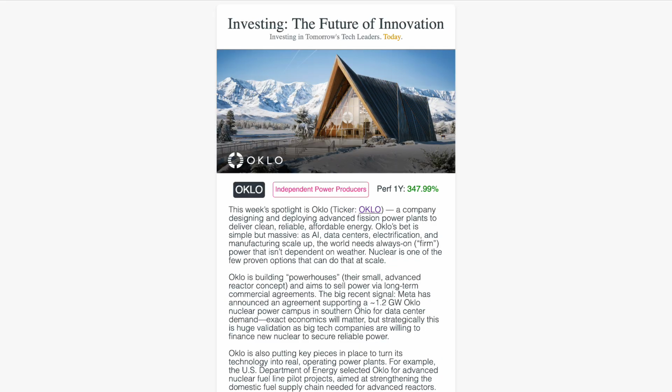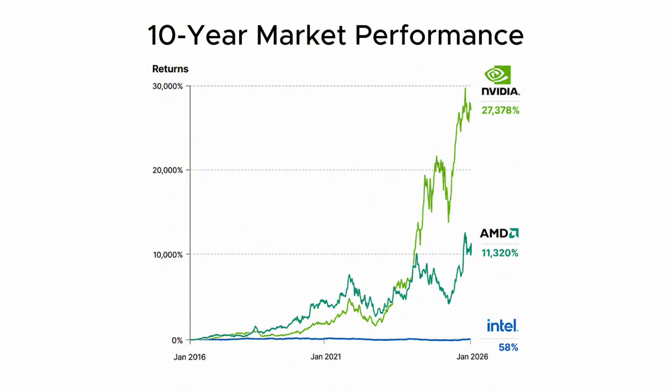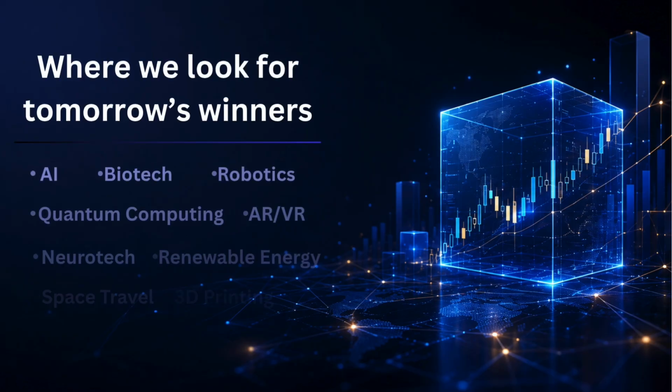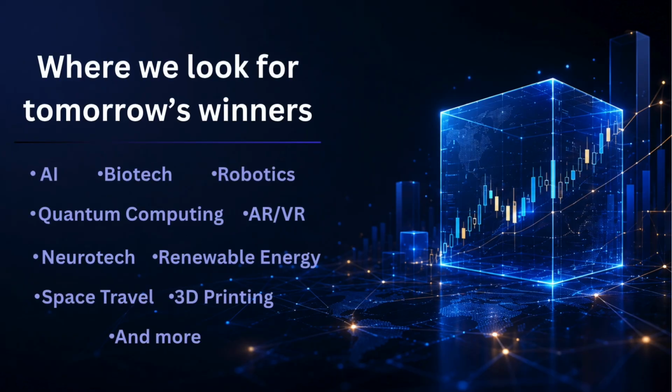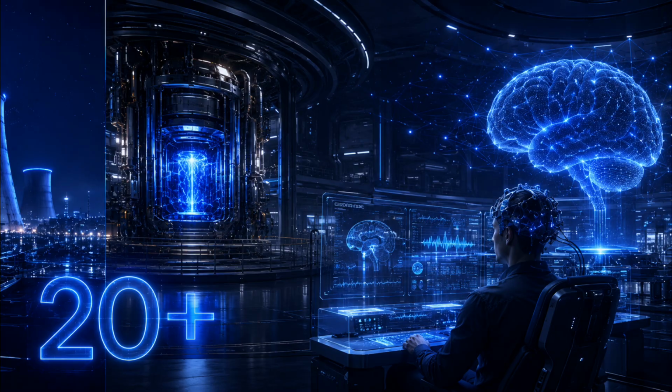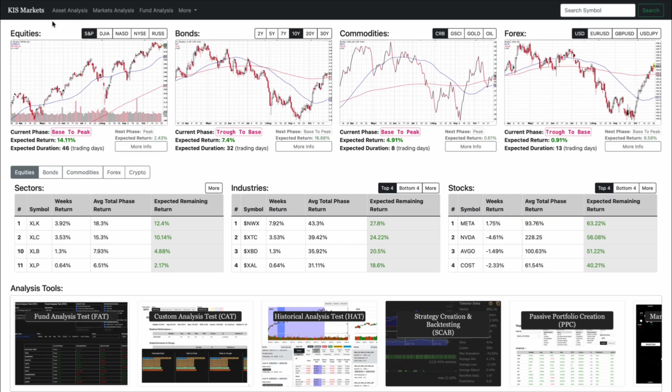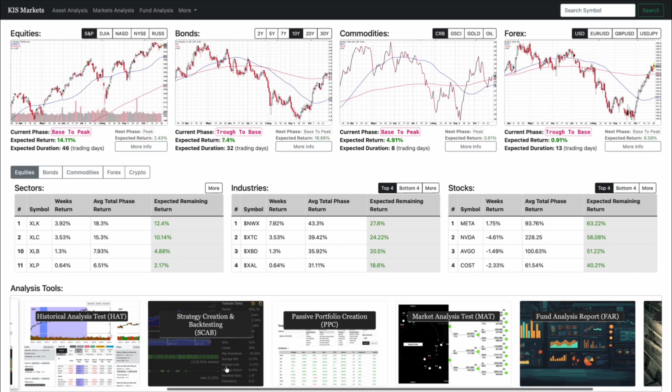The second is our AI and innovation stock of the week. For those looking to invest in the next NVIDIA before it goes meteoric, we break down the companies we believe will dominate the future of innovation over the next 5, 10, even 20 plus years. This is just the tip of the iceberg. We have a lot more coming.